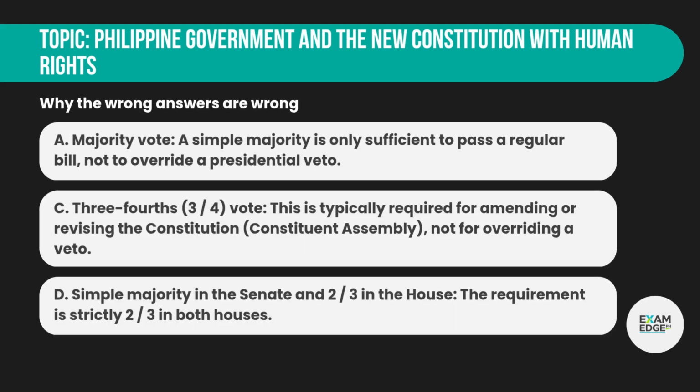A. Majority vote. A simple majority is only sufficient to pass a regular bill, not to override a presidential veto. C. 3/4 vote. This is typically required for amending or revising the Constitution, Constituent Assembly, not for overriding a veto. D. Simple majority in the Senate and 2/3 in the House. The requirement is strictly 2/3 in both houses.